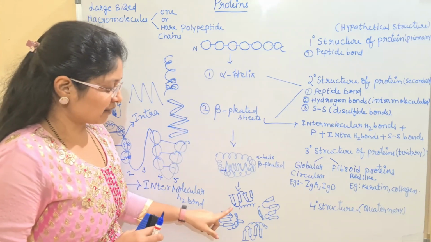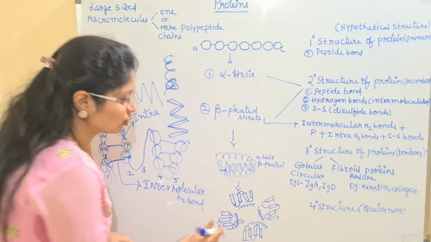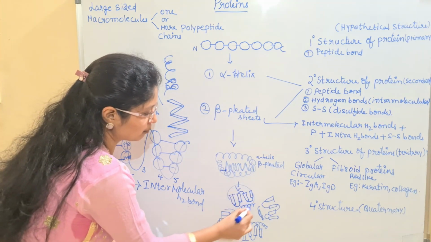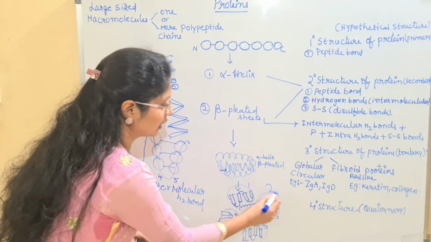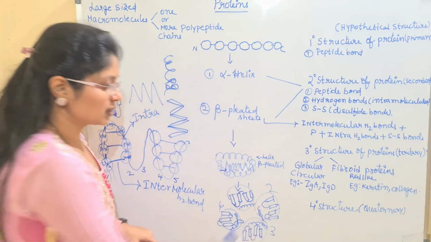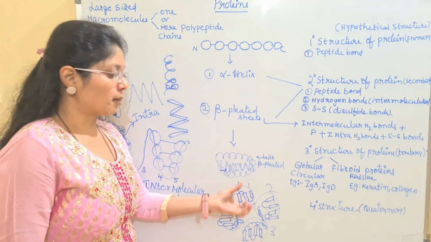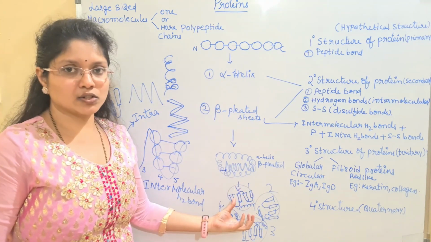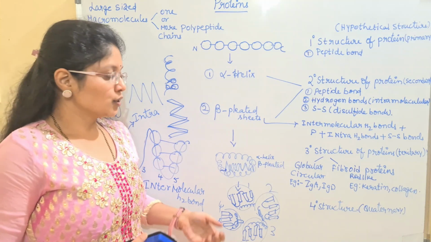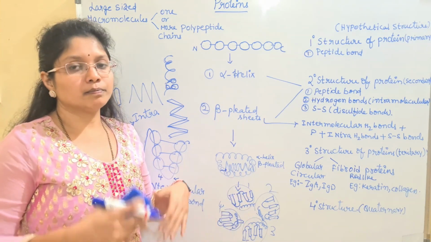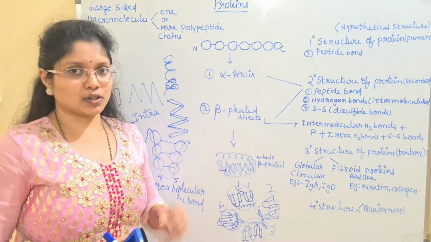Okay, so look at the structure which I have given here. Here I have given beta alpha, beta alpha, beta alpha. Each molecule is one polypeptide here. So how many polypeptides have I given here, children? I have given four of them. When all these four are joined together and interacting with each other, they will form a different structure. Individually they will have one structure, but when they are interacting with each other, they will form a different structure. So here mainly the joining of more than one polypeptide chain takes place. That is known as the quaternary structure.